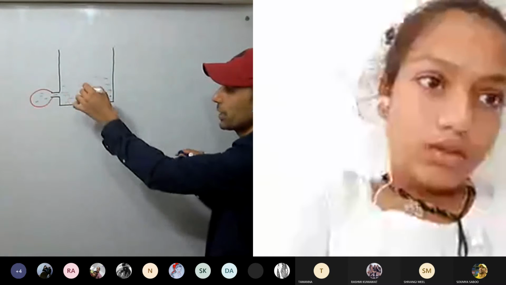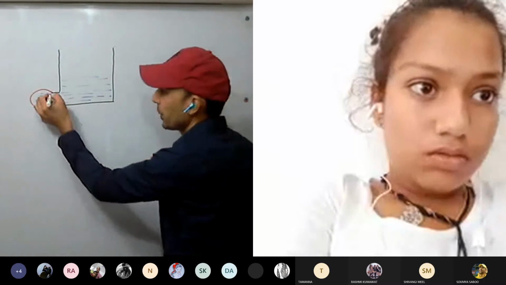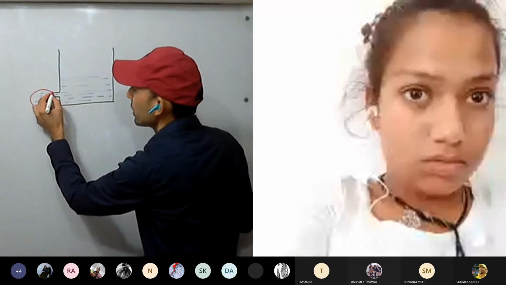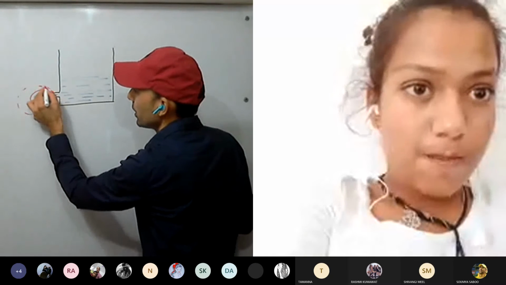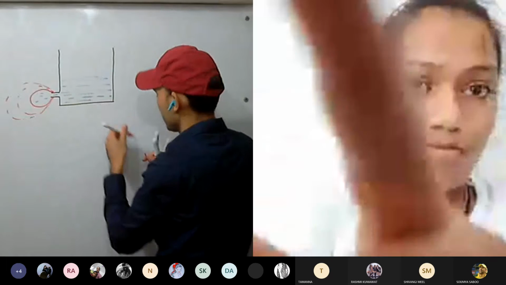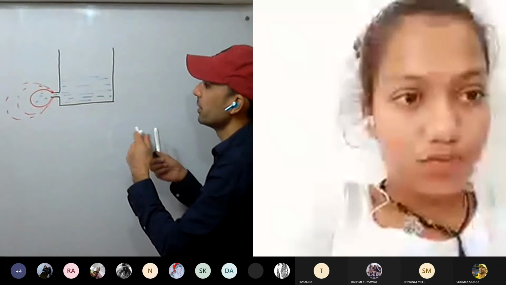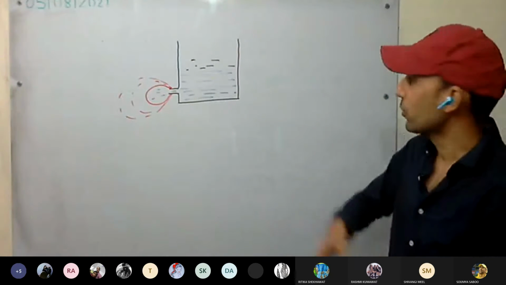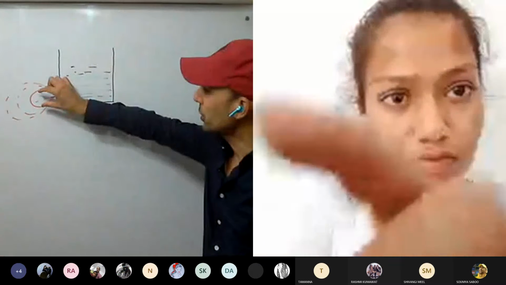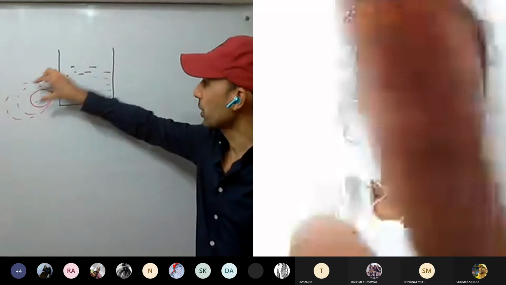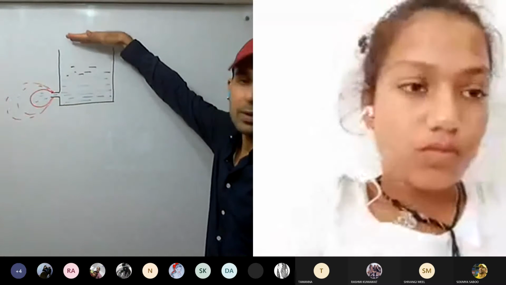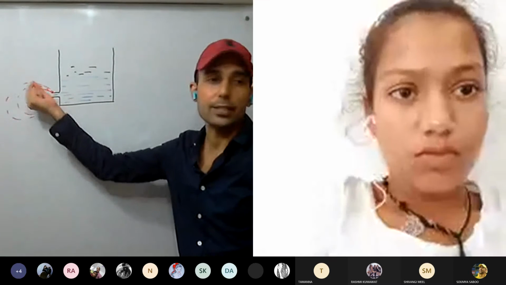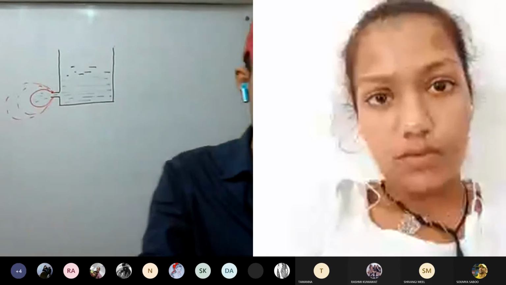As we keep on pouring the water, what will happen to the balloon size? It will start to bulge. It will keep on increasing in size. As we are adding water in the can, the balloon starts to bulge more and more as the liquid level increases. So by this experiment, we can show that liquid exerts pressure on the walls as well.